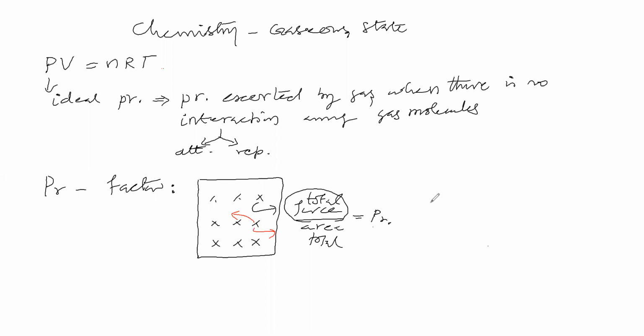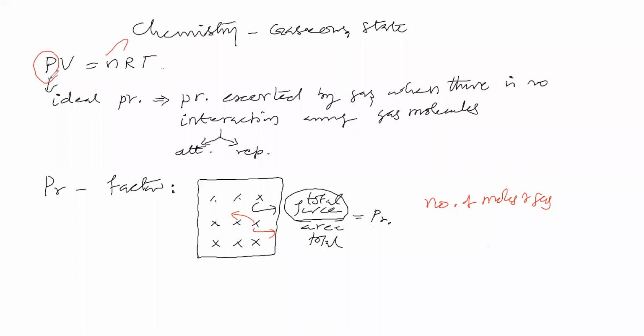So pressure exerted by the gas depends on the number of moles of gas. You can see that in the PV = nRT formula, the pressure depends on the number of moles of gas. In PV = nRT, pressure, volume, number of moles and temperature are all variables. Only R remains constant. R is a proportionality constant, a constant value. The rest of the factors are variable. So we can say there is a relation between pressure and the number of moles. Pressure of a gas is directly proportional to the number of moles of gas.